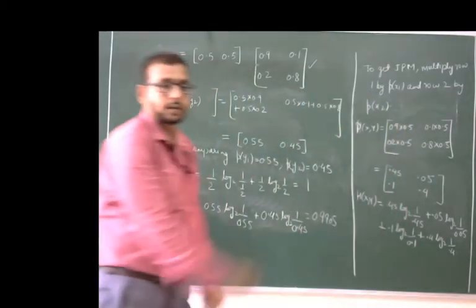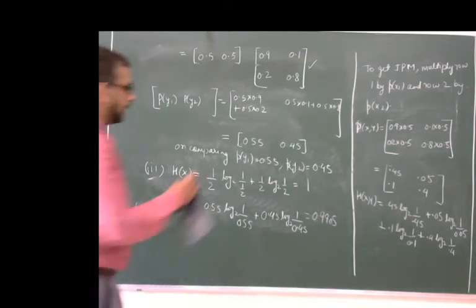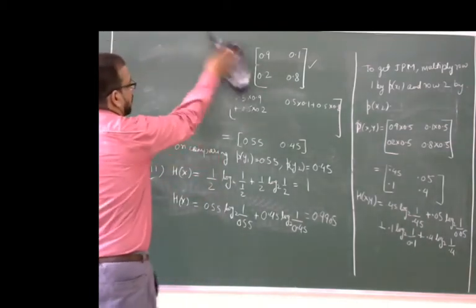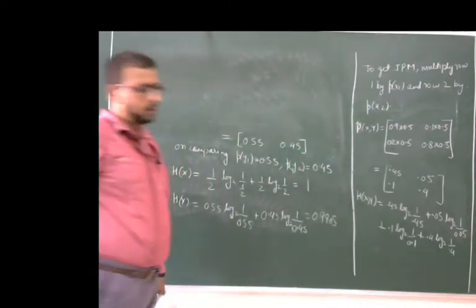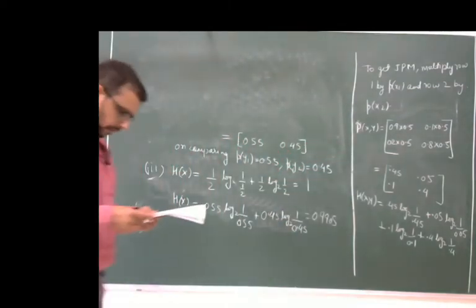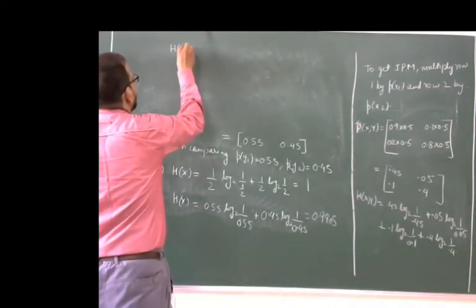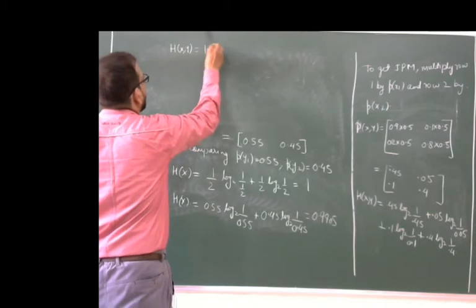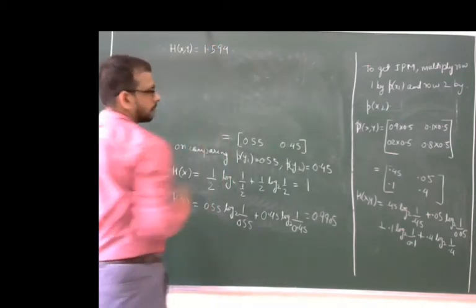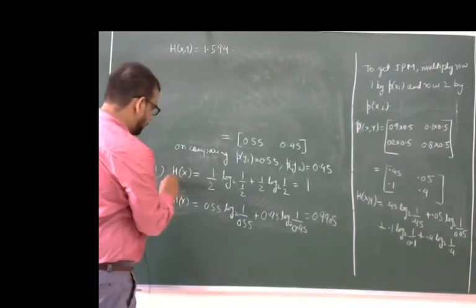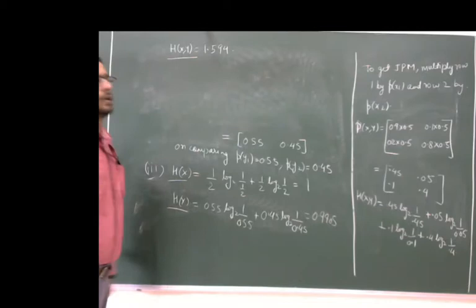Simply here we take all the probabilities, and we get the value. That value is already written, and after calculation by using the calculator we get the value, that is H(X,Y) is equal to 1.594. So here we get the entropy H(X) and H(Y).